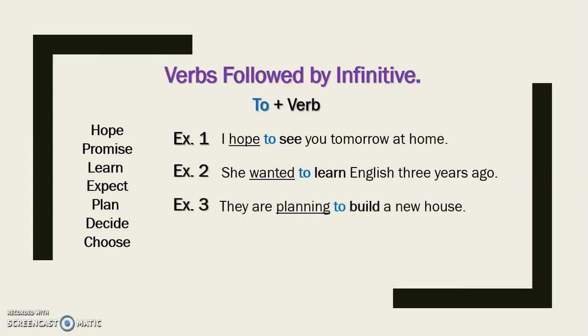They are planning to build a new house. Again, you have the verb planning here, and this is in a continuous form. And after that, you have the particle to and the main verb. Okay, a new house. Ellos están planeando construir una casa nueva. And let's finish with this example number 4. He promised to come back home early. Again, you have the verb promised in here in past tense, and after that you need to include the particle to, and after that the verb. Okay, and the translation into Spanish would be él prometió regresar a casa temprano.